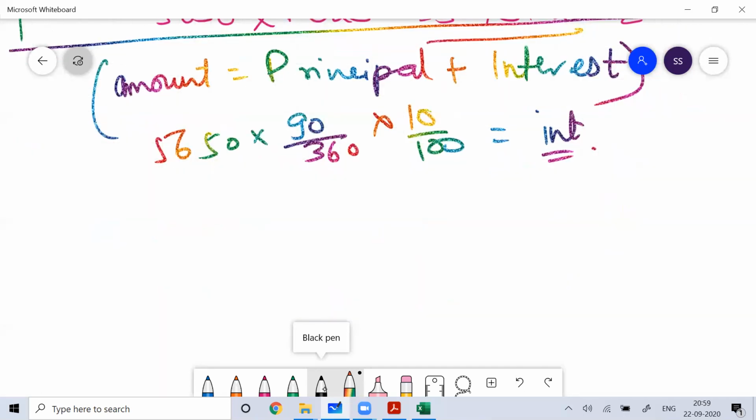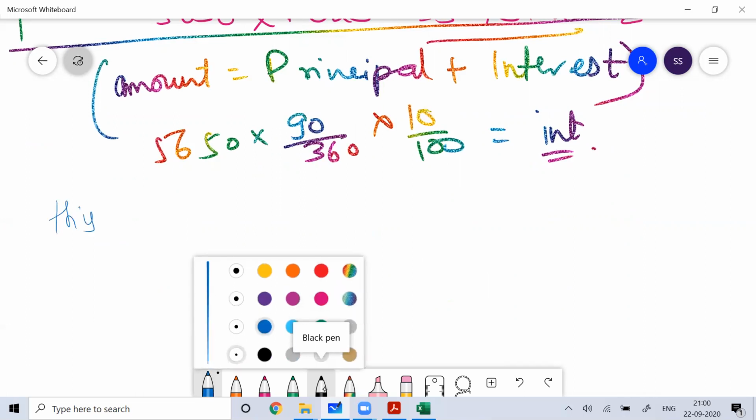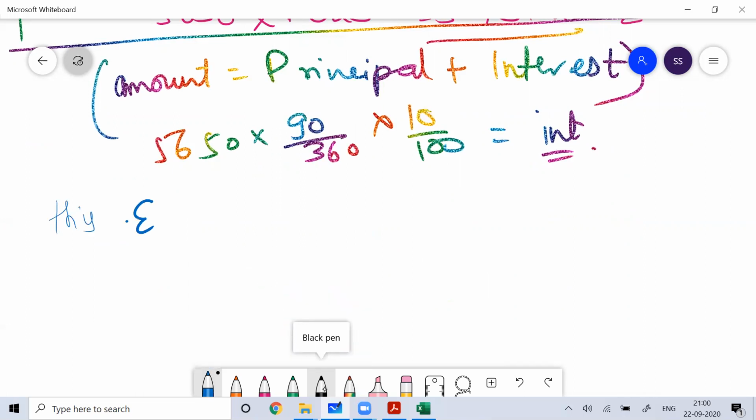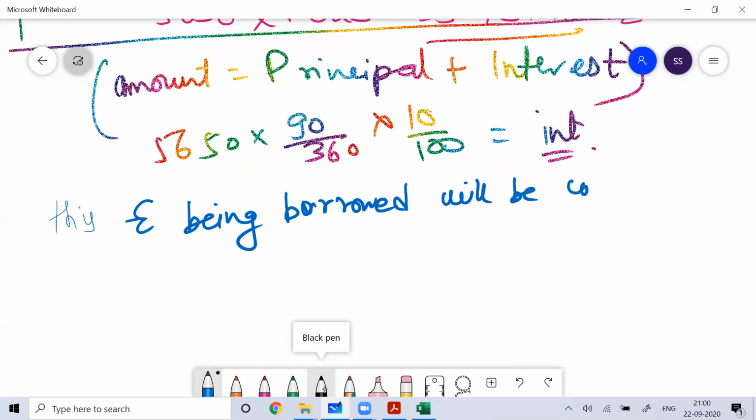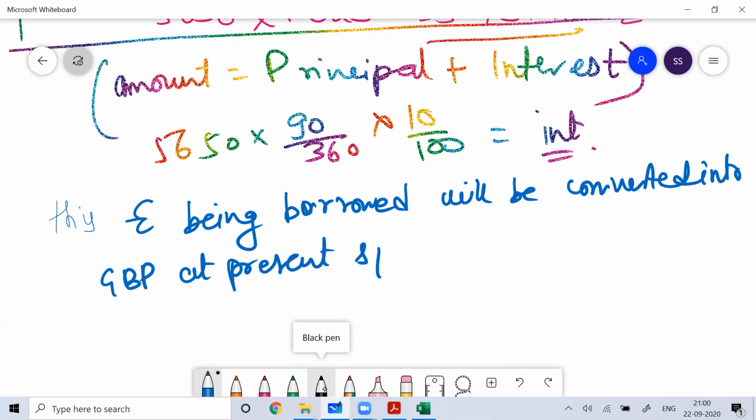Going further, this euro which is borrowed will be converted into Great Britain pound at the present spot rate.